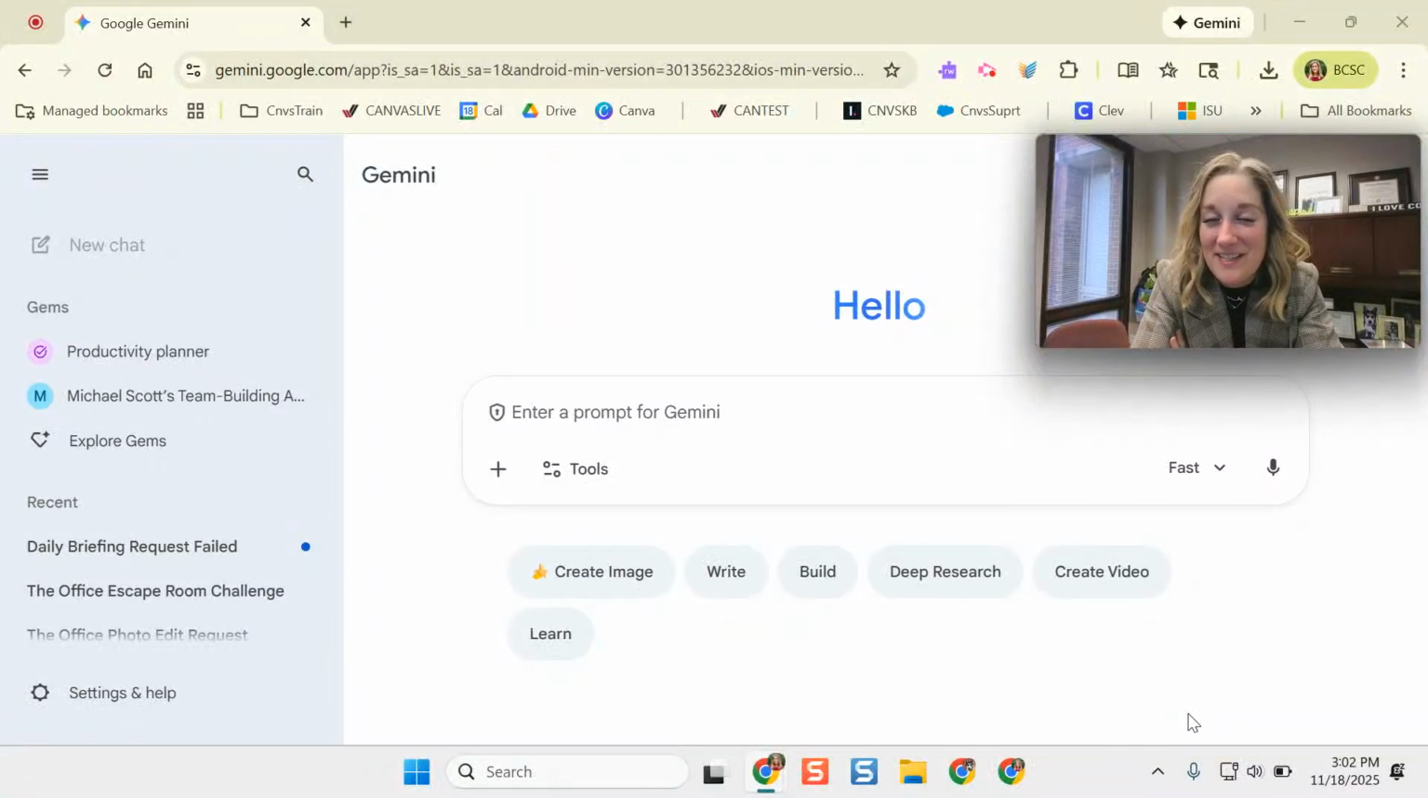Hello, I am super excited to show you an awesome newer feature in Google's AI tool, Gemini. Specifically, the feature I'm going to show you today is this Canvas feature that's a little underutilized, but I honestly think it has a lot of potential.